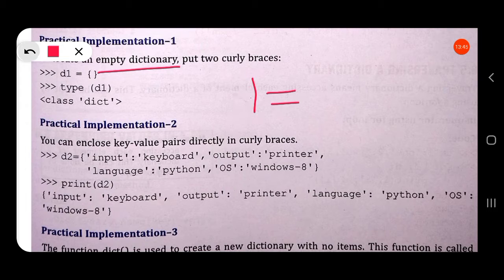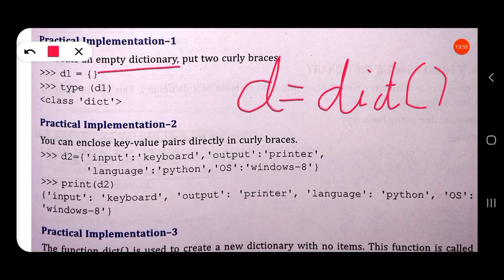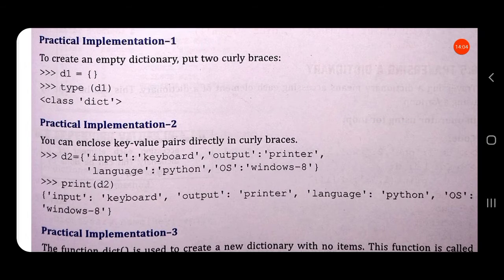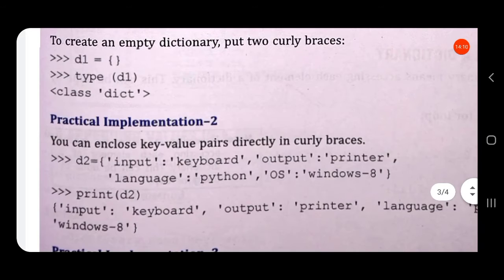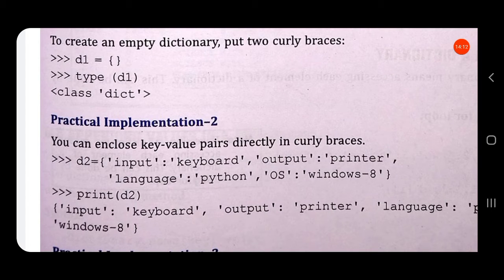Or we can use the function dict. D is equal to dict. This dict function will create an empty dictionary D. So, to create an empty dictionary, D1 is equal to curly braces opening and closing.